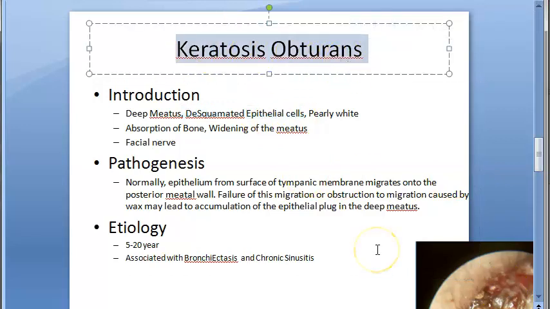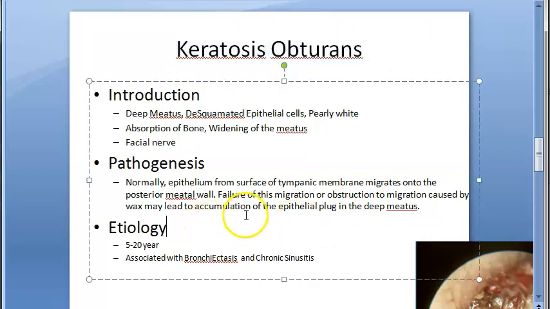So this is going to be a pearly white mass. It can lead to absorption of the bone and widening of the meatus. The facial nerve also can get exposed and paralyzed. It is usually seen in 5 to 20-year-old people. They can have associated conditions like bronchiectasis and chronic sinusitis.